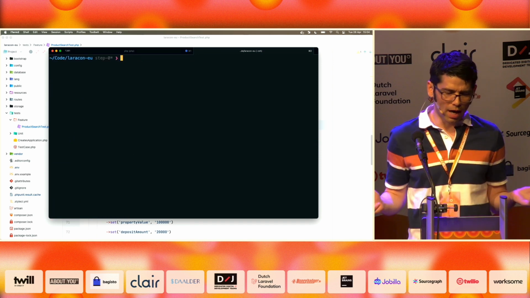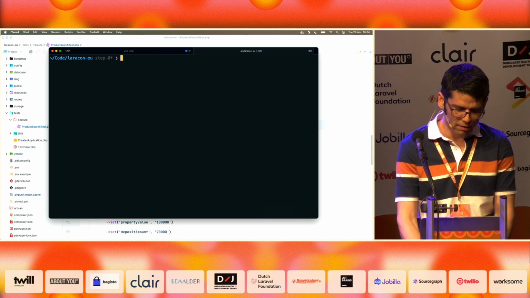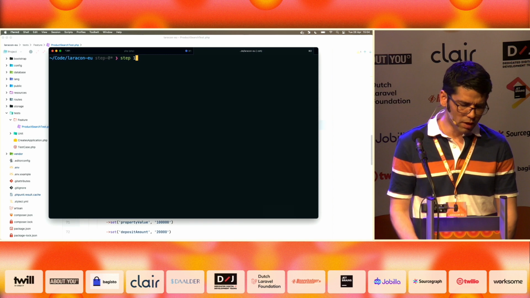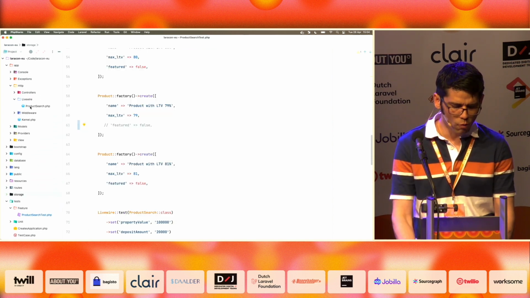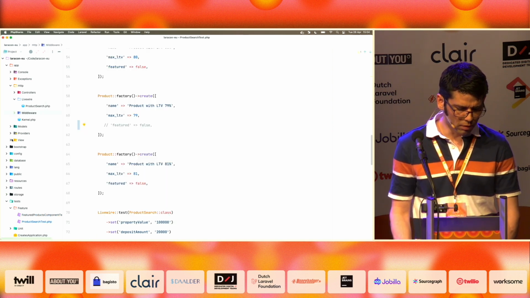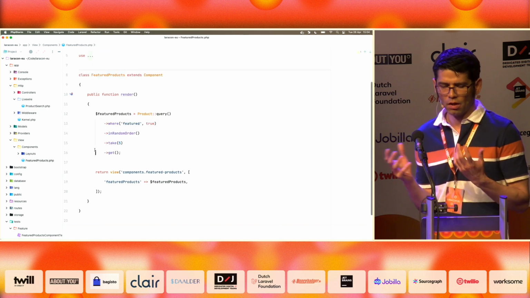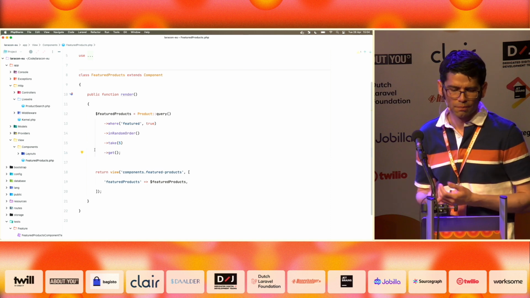So I'm going to be coding live on stage refactoring. No, not really. I prepared this code beforehand, so let's move to the first refactoring, where we are going to do something very simple. We are going to move those featured products away to their own component. So after jumping to the new branch, we will see we have a simple Blade component called featured products. It performs the query to get the featured products.